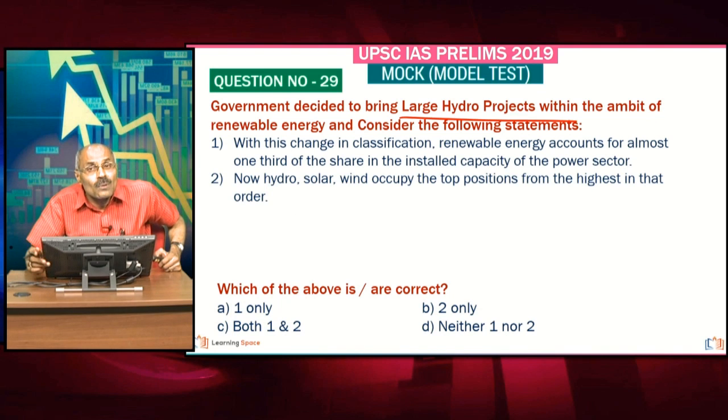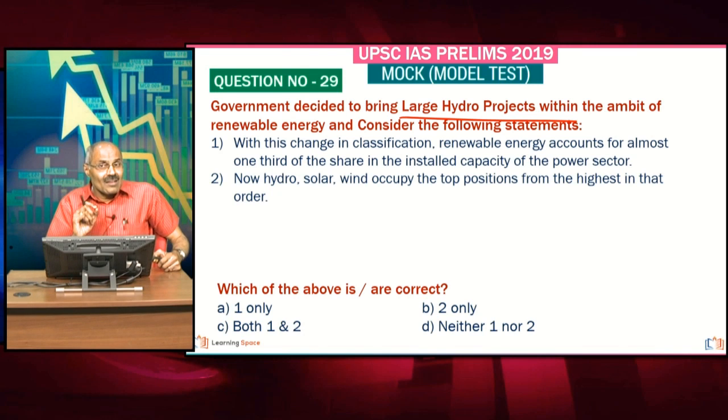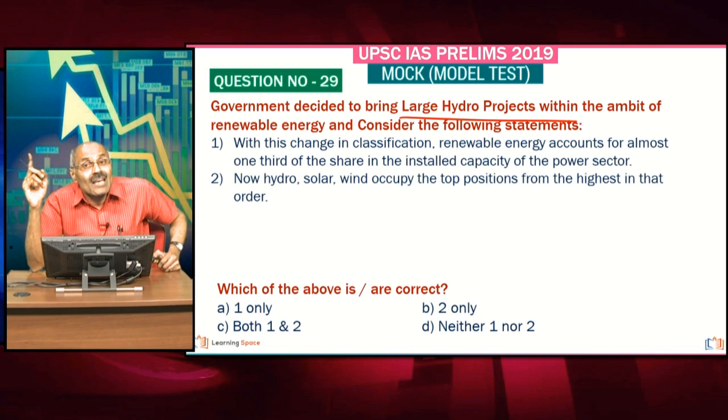Large hydro projects are now brought under the category of renewable energy. And prior to this, renewable energy accounted for the installed capacity. When you see the installed capacity, prior to the classification, renewable energy is around 1/5. Now it became 1/3, around 34-35%, right?